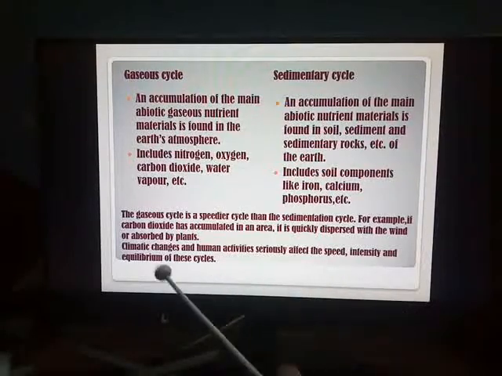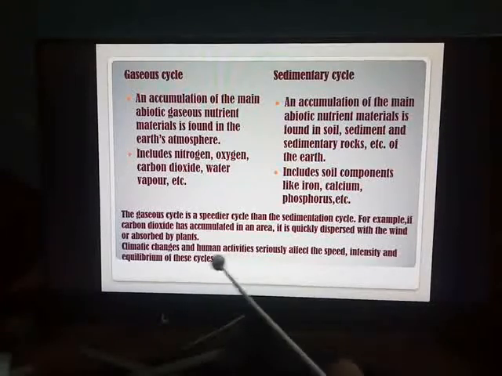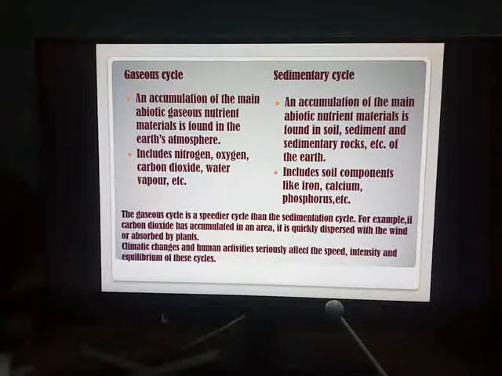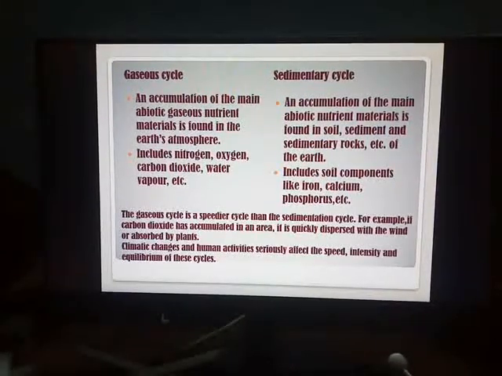But as I have told you, climatic changes, natural or brought about by the activities of human beings like cutting of the forest, deforestation, or hunting of the animals for their own hobbies, seriously affect the speed, intensity and equilibrium of the normal functioning of the cycles, and hence our entire nature, entire world, the main theme of the world is in danger. Why? Because we the human beings have spoiled the natural functioning of these cycles.